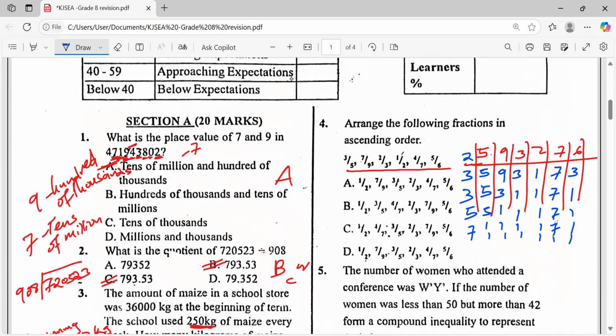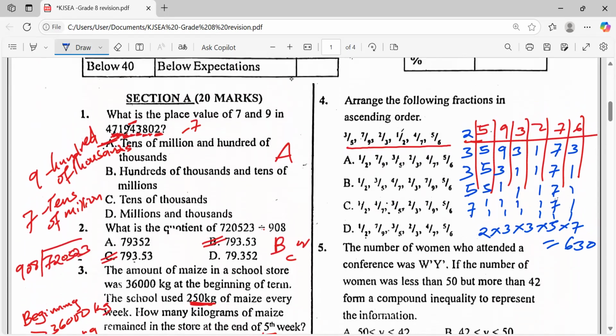Now, let's multiply. 2 multiplied by 3, multiplied by 3, multiplied by 5, multiplied by 7. How much is it? 2 multiplied by 3 multiplied by 3 multiplied by 5 multiplied by 7. From our calculator, how much does it give? Very good. It becomes 630. So let's write the LCM here, which you have gotten as 630. Allow me to wrap this to get the space.